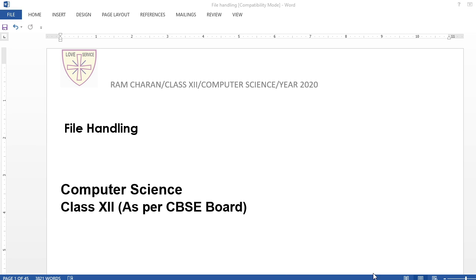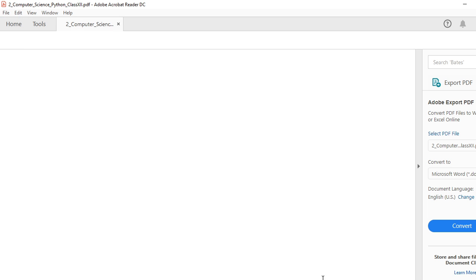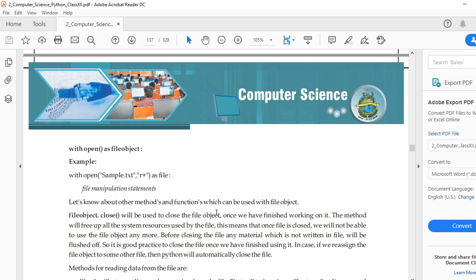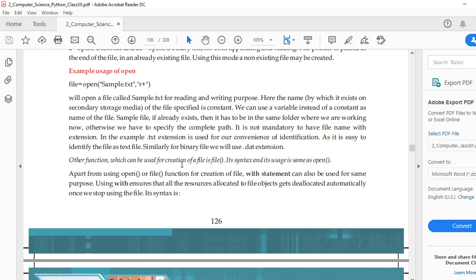First I'm going to show you your syllabus, your book for this. Here you see this is the NCERT book. You can download it from the internet. We are going to follow the NCERT book, and of course some side books will be there this time. You can purchase any writer's book, or what you purchased in class 11, the same one you can purchase in class 12, but at the same time you should follow the NCERT. Its e-file is available. If not, I can give it to you. You reply back to me. Okay, done. So let's start the file handling chapter.